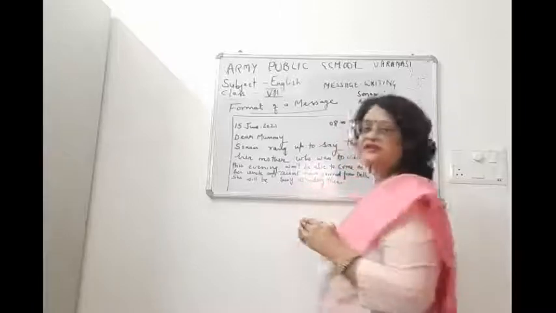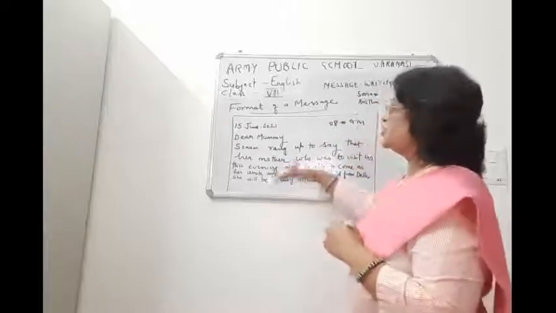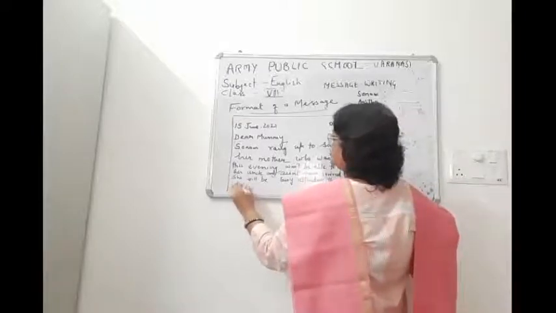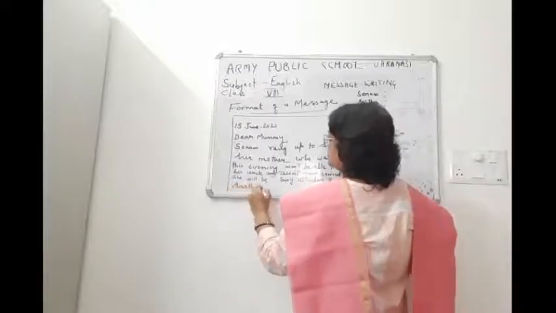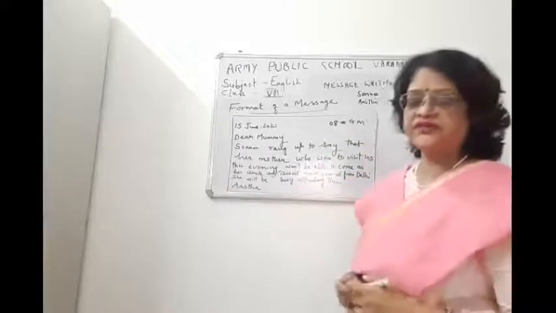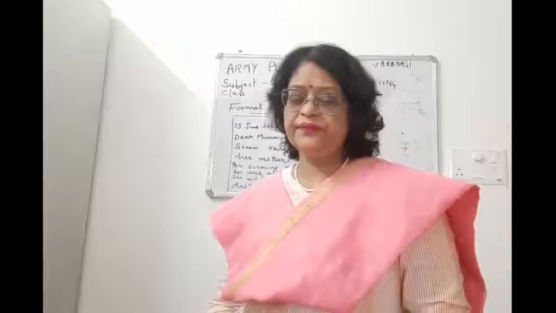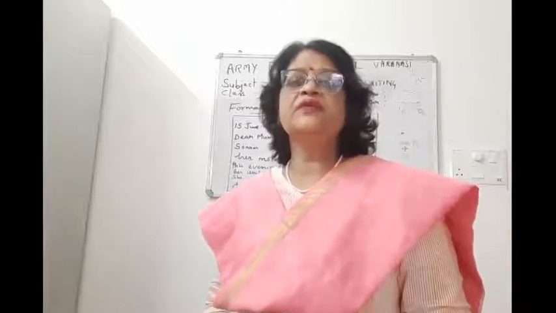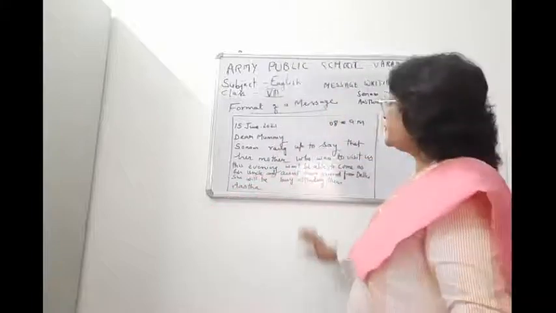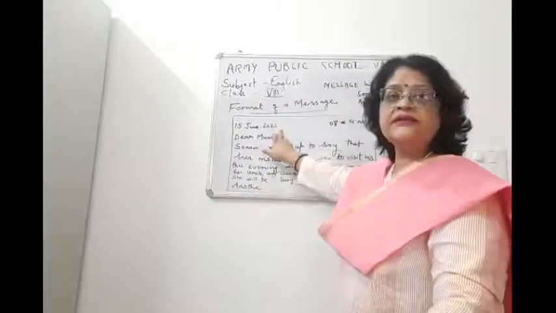And children, in the signature, who is giving this message to her mother? It is Astha. So you will leave a line and write Astha here, and then leave a line and close your box. I hope you have understood. You have to write the date like this.